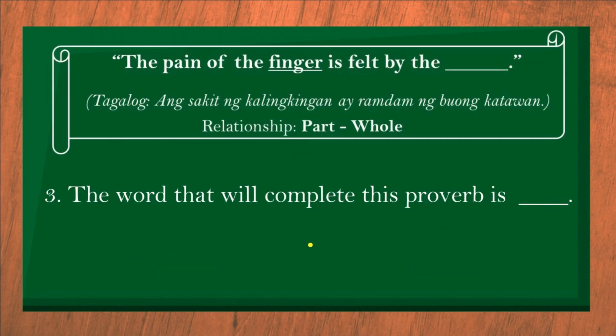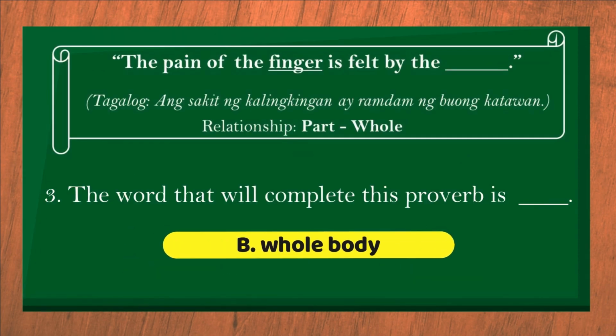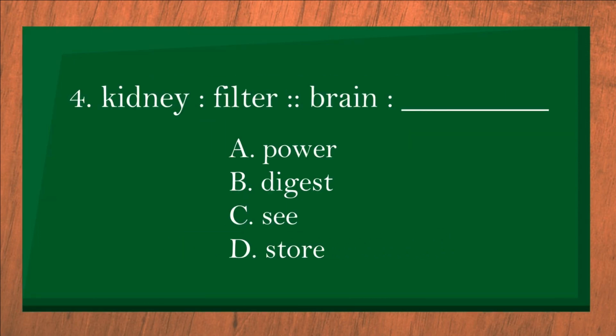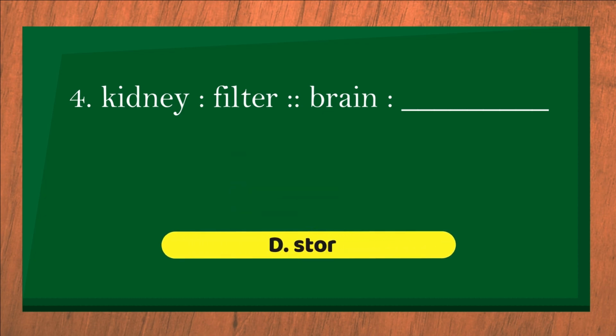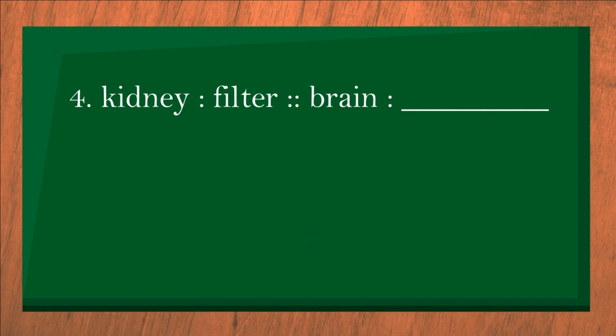The answer is B, because a finger is part of the whole body. 4. The answer is D, because the function of the kidney is to filter body waste, while the function of the brain is to store information or memories.